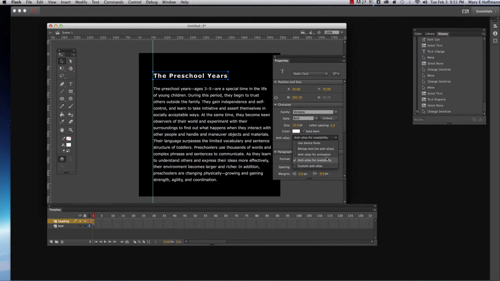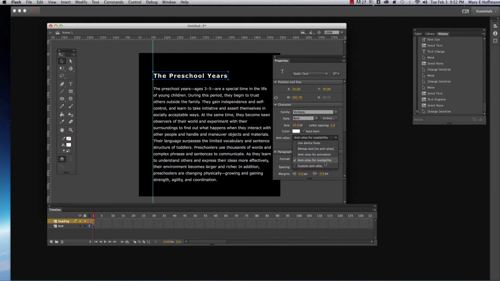If you use the device fonts, the SWF file will use fonts installed on the viewer's computer to display the font. So this option doesn't increase the size of your file. You should use this option really just for common fonts like Verdana or Arial. But readability is what I usually select right here. This allows for improved legibility of embedded fonts, particularly at small sizes. To use this option, you must embed the font. When you embed the font, Flash copies the font into the SWF file so that the font does not need to be present on the viewer's computer.